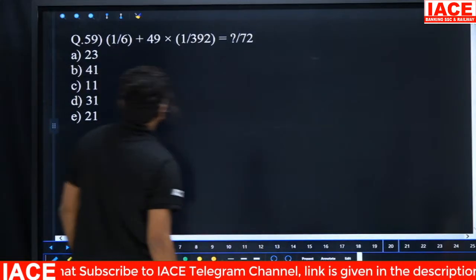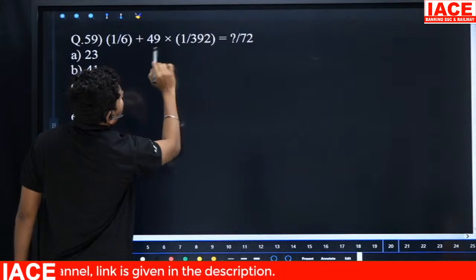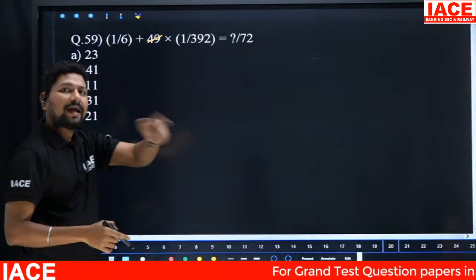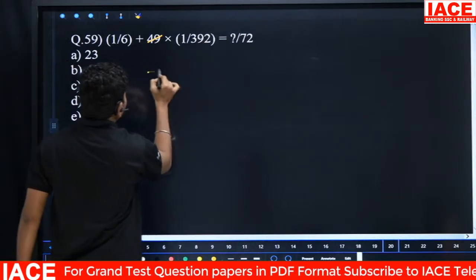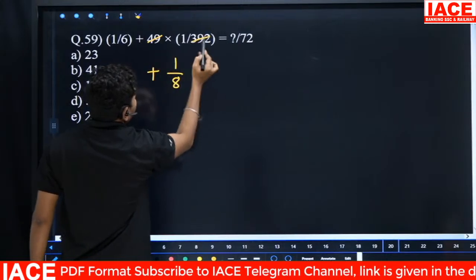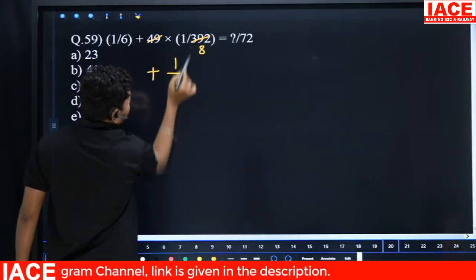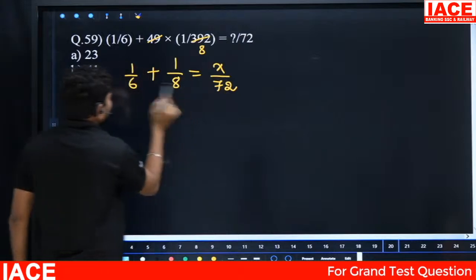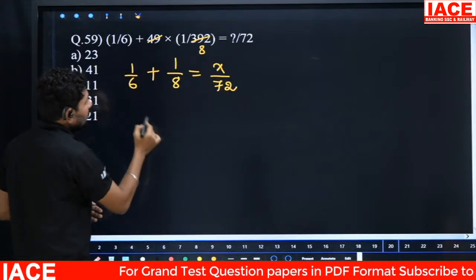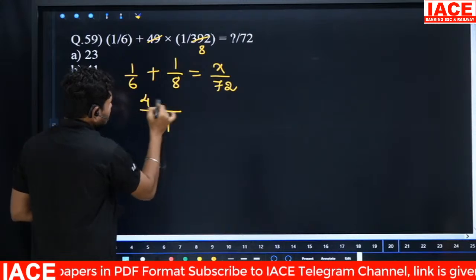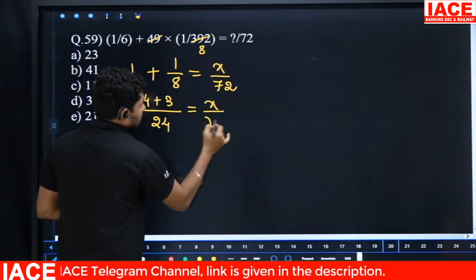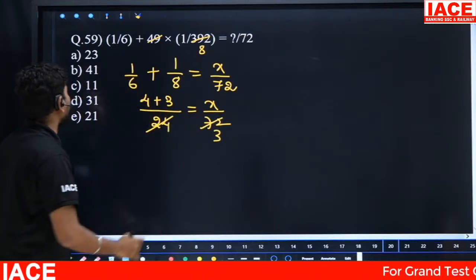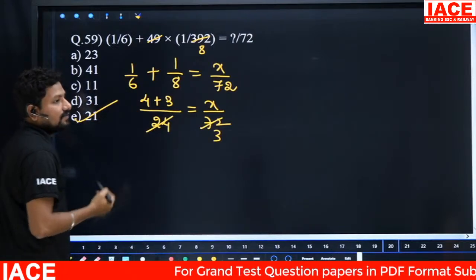1 by 6 plus 49 into 1 by 392. So 49, 7 7s are 49, 7 7s are, it is 7 cube. 49 7s are 343. Extra 49 added you will get 392. That means it becomes 1 by 8. 49 is cancelled to 392. How many times? 8 times. It is 1 by 8. Here is already 1 by 6, which is equal to x by 72. And normally for the simplification, LCM of 6 and 8 is 24, and 6 4s are and 8 3s are, and x by 72. And 24 to 72 is 3 times, 4 plus 3 is 7, 7 3s are 21. Then finally our option is E for the 59th question.